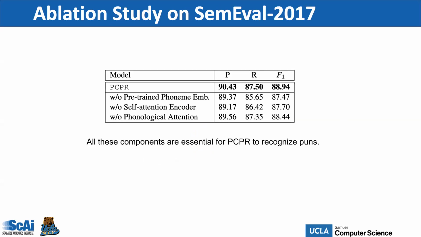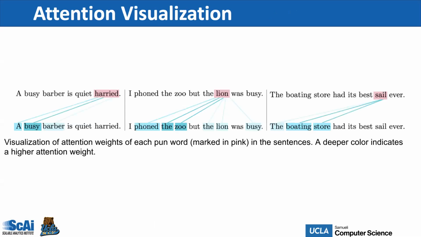We also conducted an ablation study on the SemEval 2017. The results show that all these components, phoneme embeddings, self-attention encoder, and pronunciation attention module are essential for PCPR to recognize puns. To visualize how well the self-attention mechanism works for pun recognition, we plot the attention weights to denote the connection between keys and queries. From the figure, we can see that busy, store, boarding are highly related to the 3 pun words: harried, lying, sale.